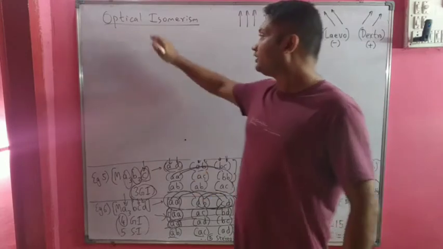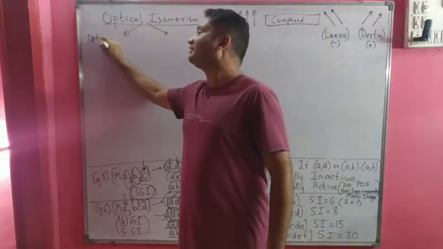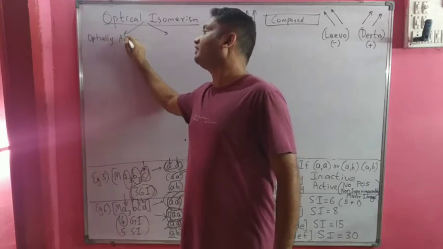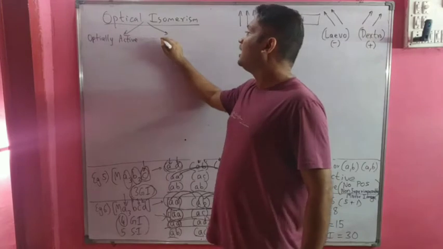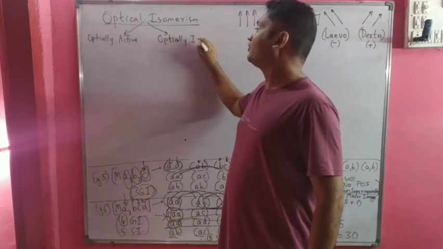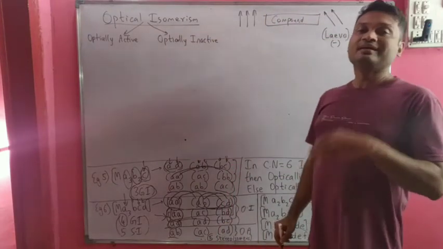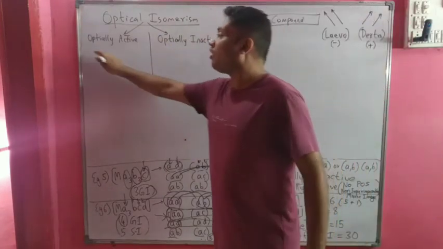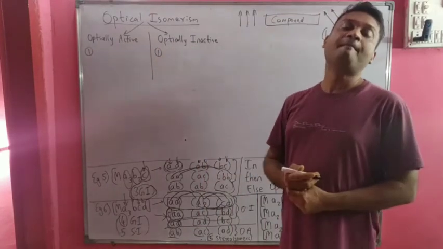So we have two types of compounds. One is optically active compounds. The other set we have is optically inactive compounds. So what is the salient feature of optically active compound and optically inactive compound?